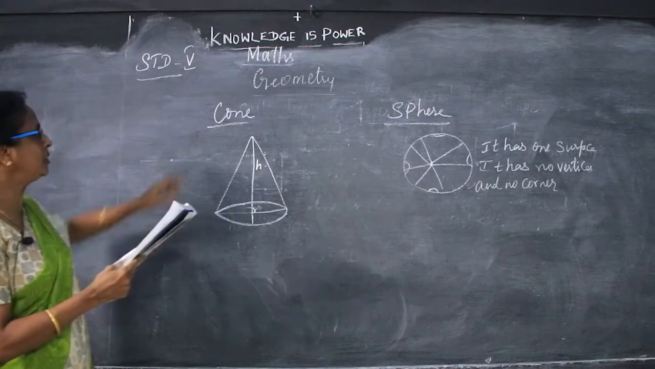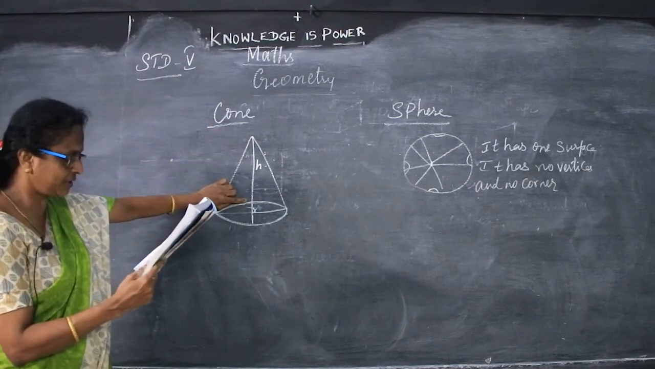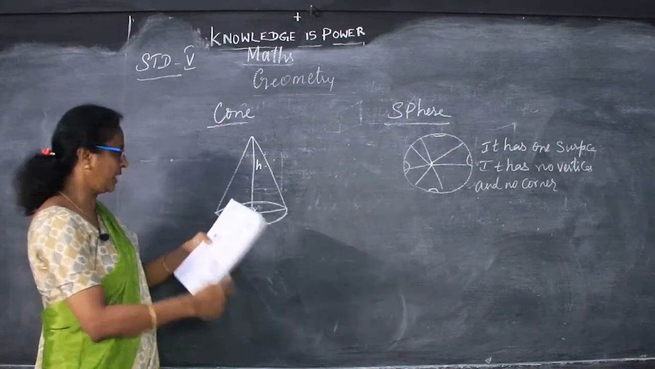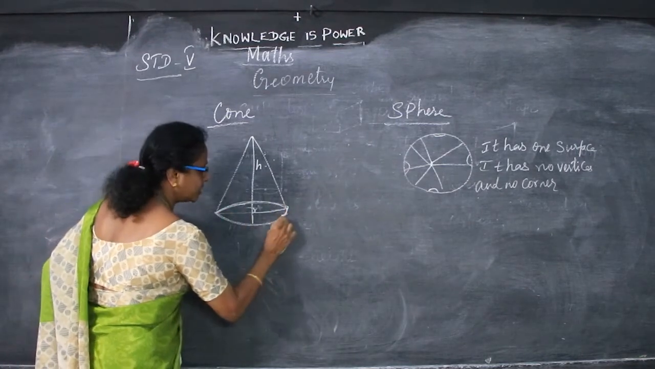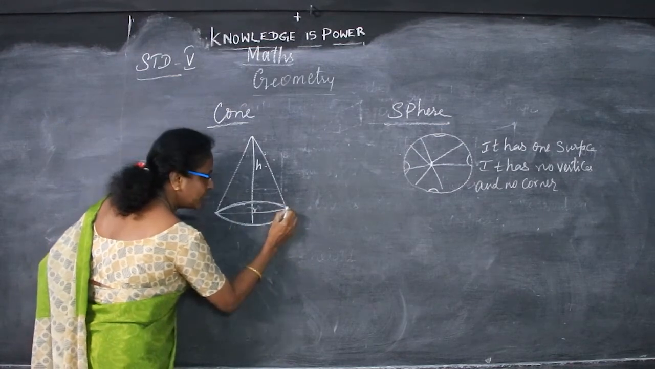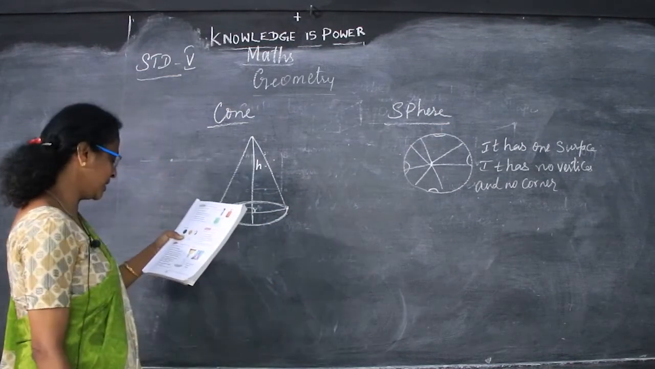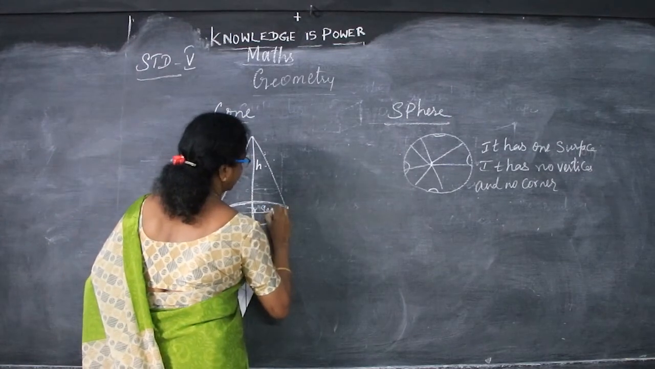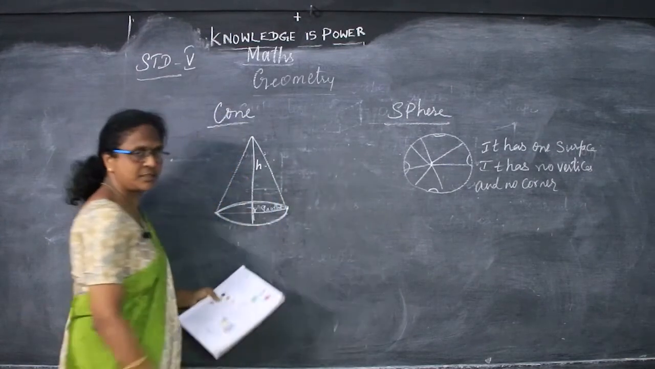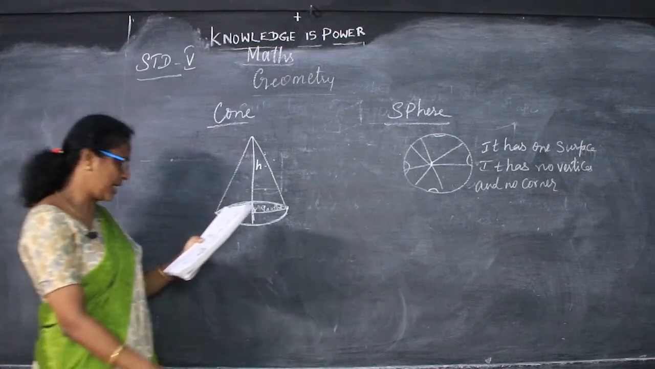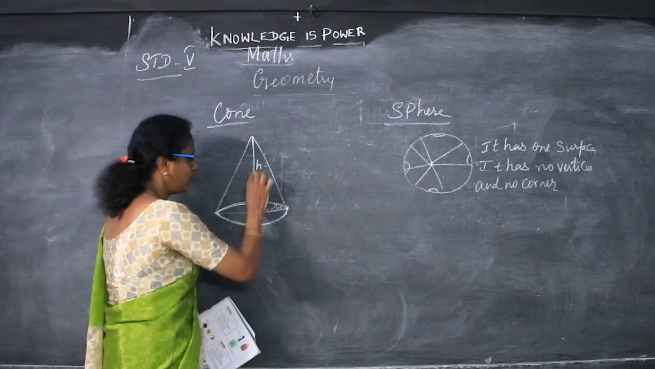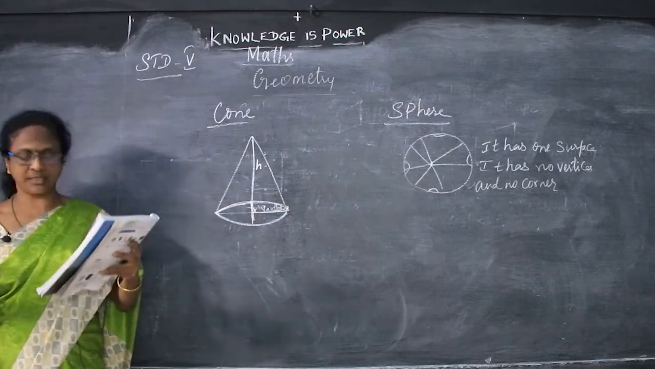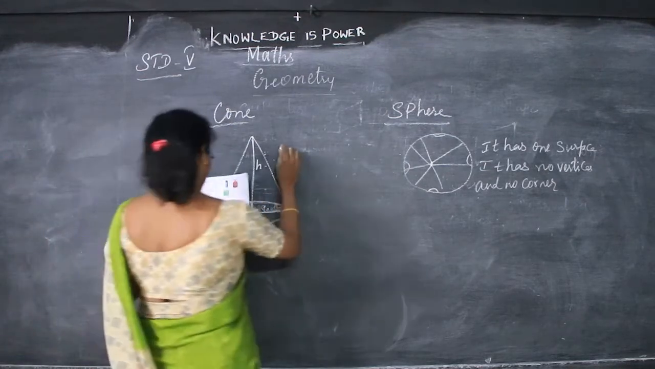The distance from the top of the cone to the center of the base is called the height. And the distance from the top to any point lying on the circumference of the base is known as the slant height. So the height and the slant height are not equal. So these are the characteristics of the cone.